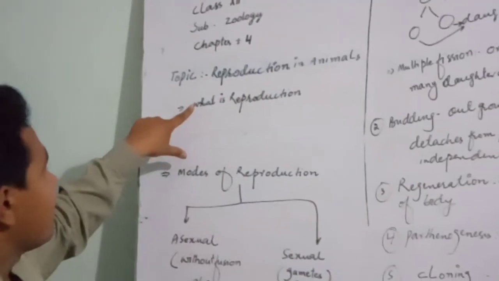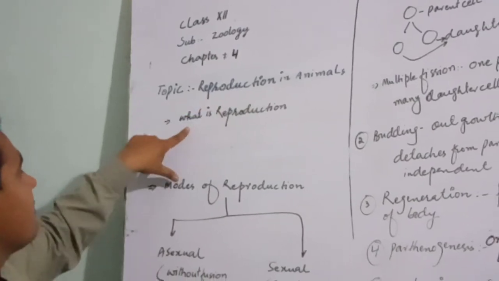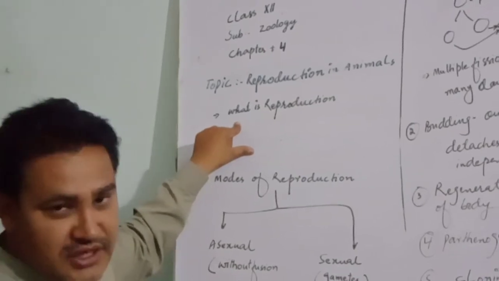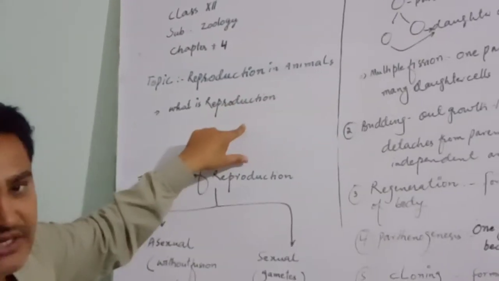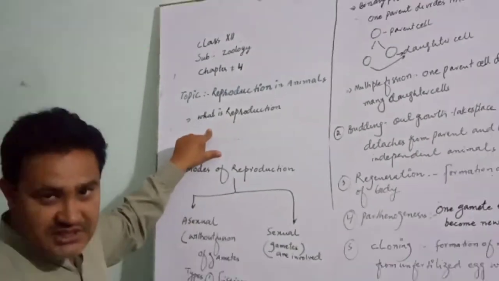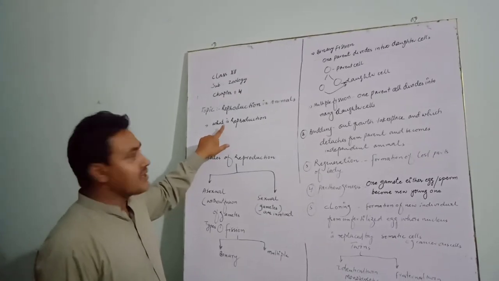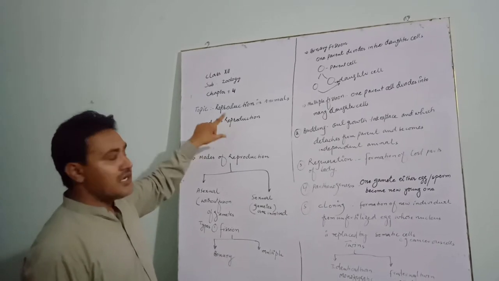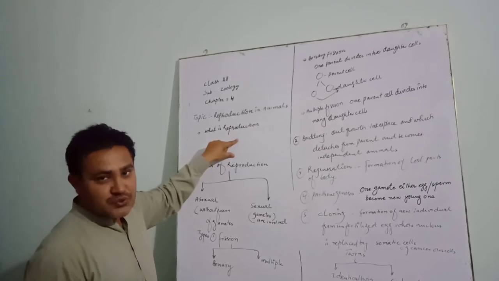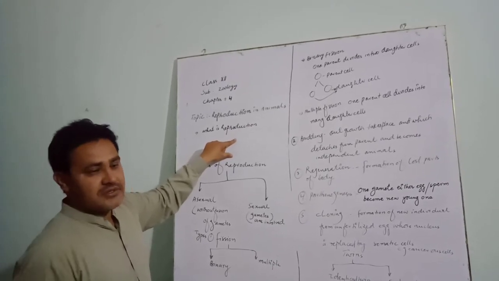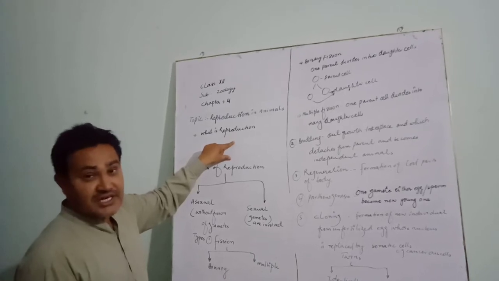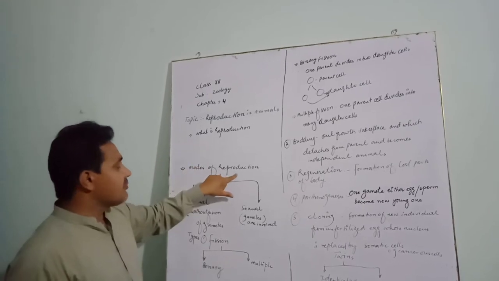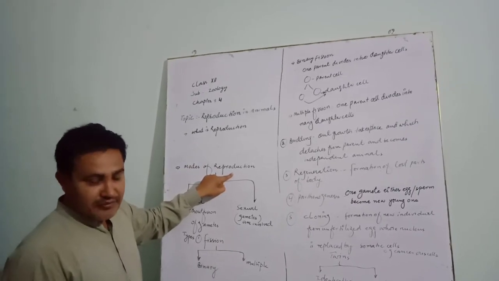Now we are starting our topic. First of all, what is reproduction? Reproduction means to reproduce again. So we can say reproduction is a process of living organisms. In this process, living organisms, animals, reproduce and give birth to their young ones. There are two modes of reproduction which are found in animals.